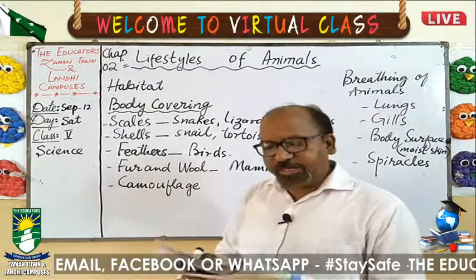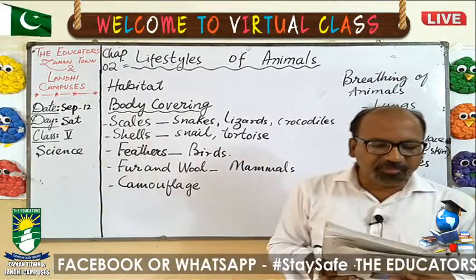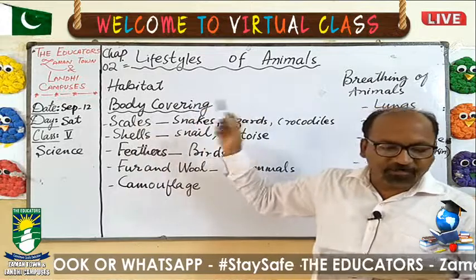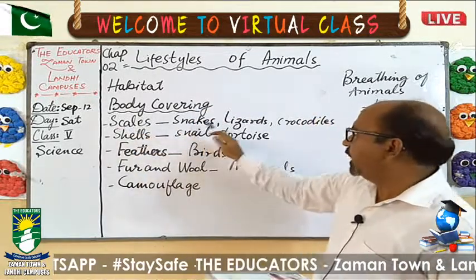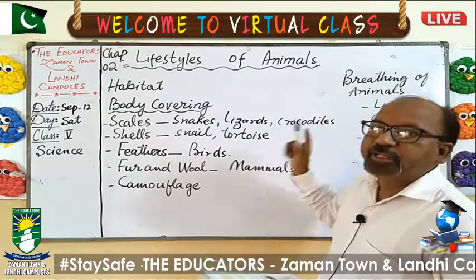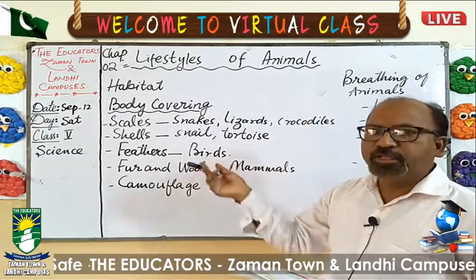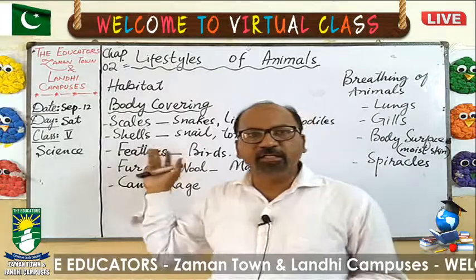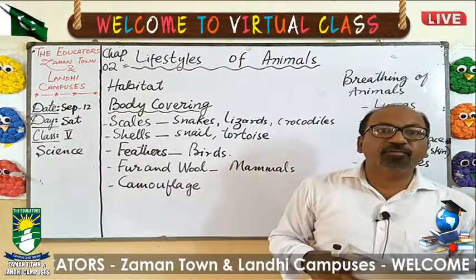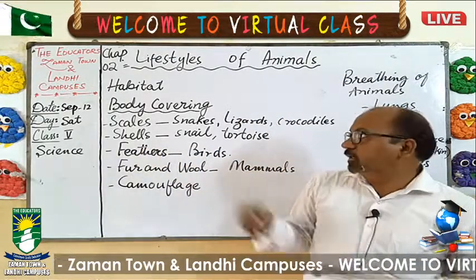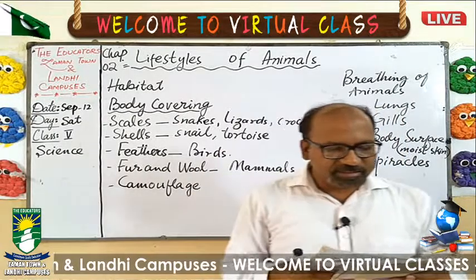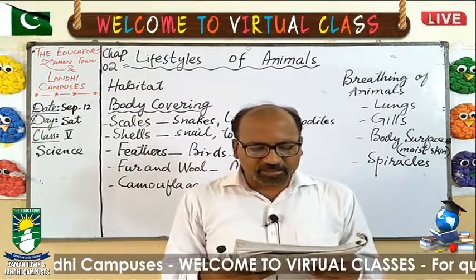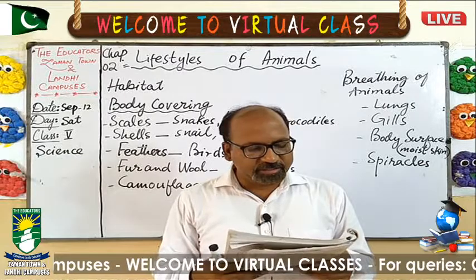Let's read from your book. Number one is scales. Examples of this type of body covering are snakes, lizards and crocodiles. There are some more animals as well, but these are the common examples from which you can understand scales. The bodies of fish, snake, crocodile and lizard are covered with scales.